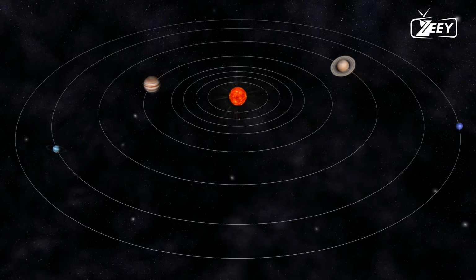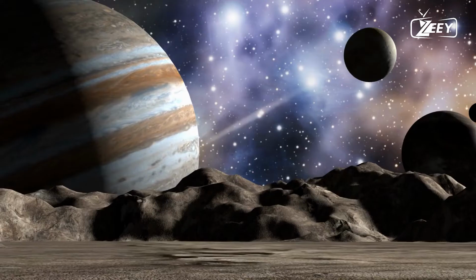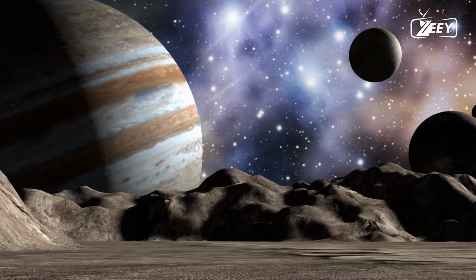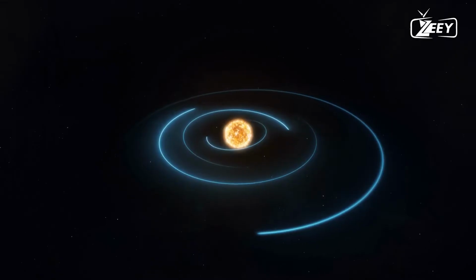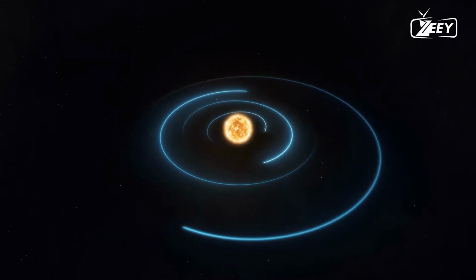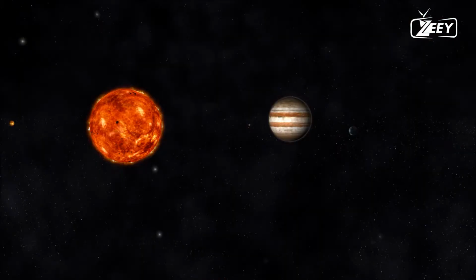Why do all planets revolve on the same plane? There are countless planetary systems in the cosmos like ours, with planets orbiting a host star. Our solar system is named after our sun, Sol, which is named from the Latin word for sun, solis, and anything related to the sun is called solar.